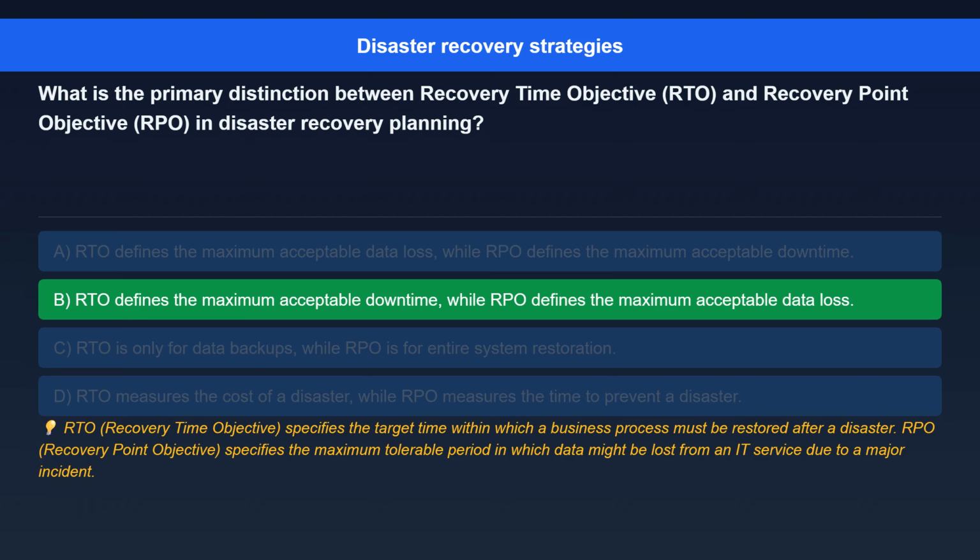Here's the explanation. RTO, recovery time objective, specifies the target time within which a business process must be restored after a disaster. RPO, recovery point objective, specifies the maximum tolerable period in which data might be lost from an IT service due to a major incident.